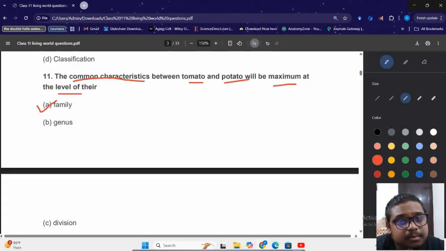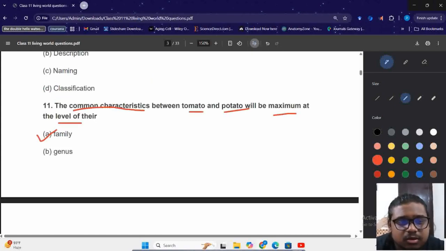Now try to remember कि जैसे जैसे we go down the categories, तो specific characters increases. जैसे जैसे level down होगा, उसमें the specific characters they will increase and वो अलग अलग diverse हो जाएंगे, अलग अलग divide हो जाएंगे. पोटैटो की अलग characteristics होगी और टोमेटो की अलग features होगी. इसीलिए the more common characteristics will be maximum at A, which is family.